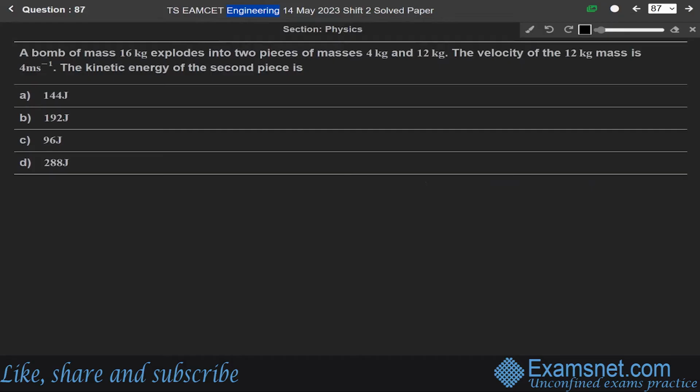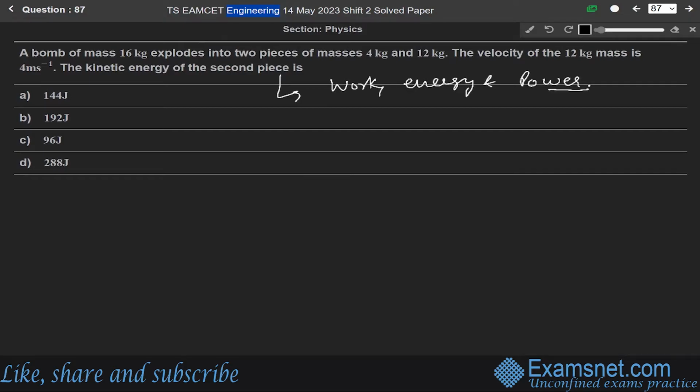Now the next question, 87. A bomb of mass 16 kg explodes into two pieces of masses 4 kg and 12 kg. The velocity of the 12 kg mass is 4 meter per second. The kinetic energy of the second piece is. This question is from the chapter of work, energy and power, and we have to find the kinetic energy of the second piece.